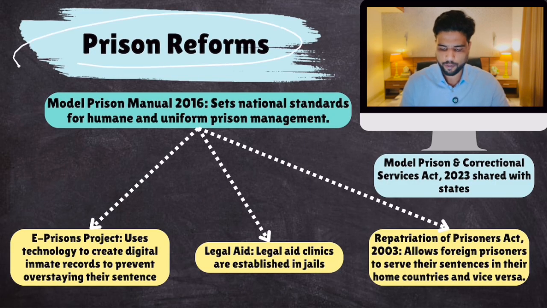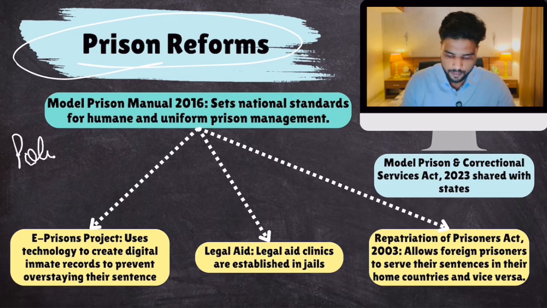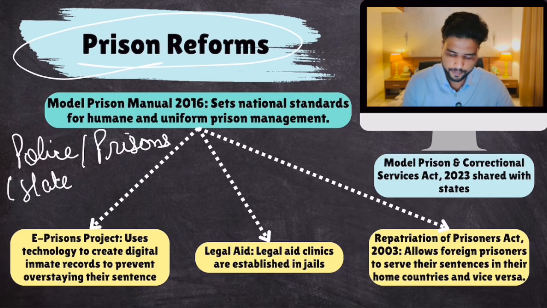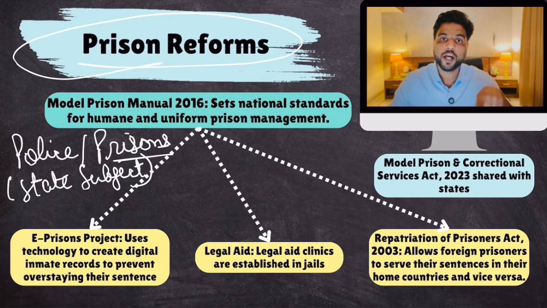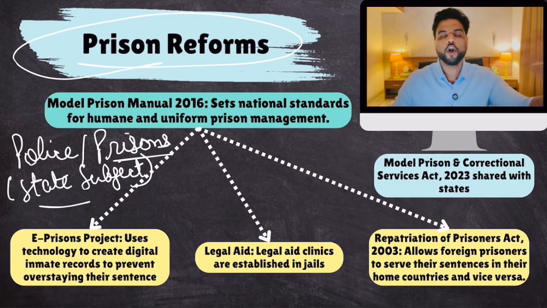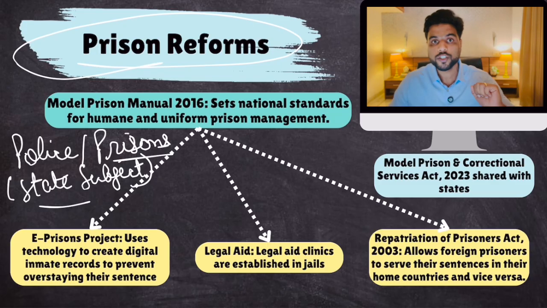So, prison reforms. Remember this, that police, law and order, and prisons is a state subject, which means that only states can make a law on prisons. Center does not have the power to make a law on prisons. Okay? Now, because it is a state subject, that is why different states have different laws with respect to prisons. Some are good laws, some are bad laws.